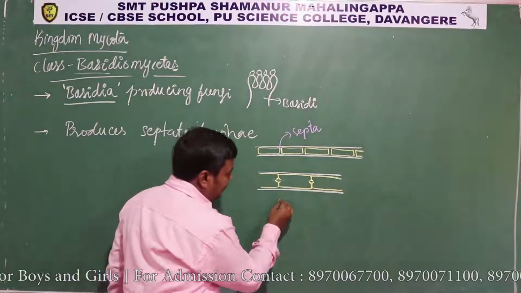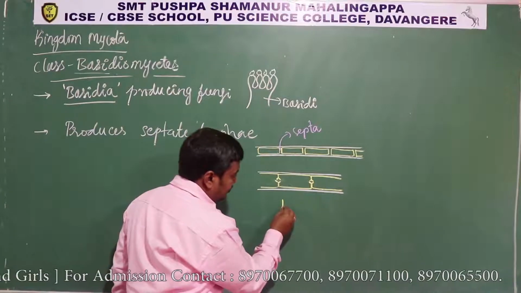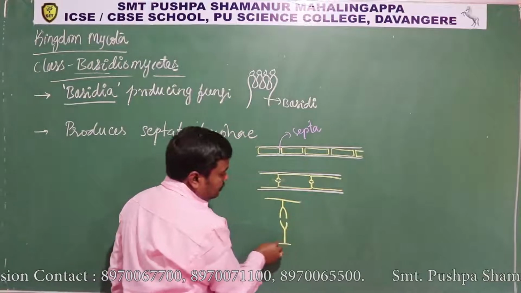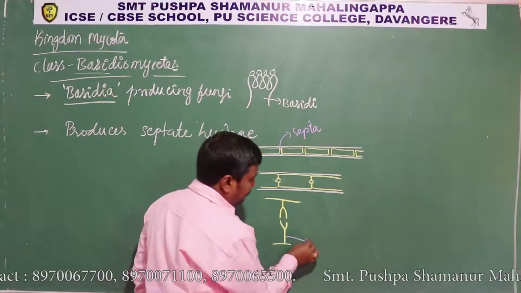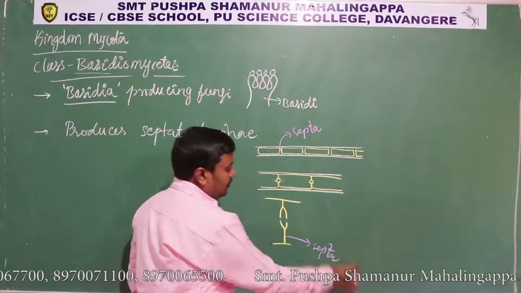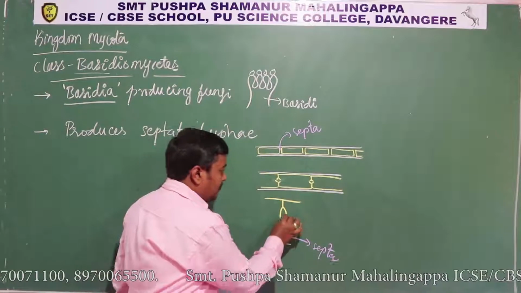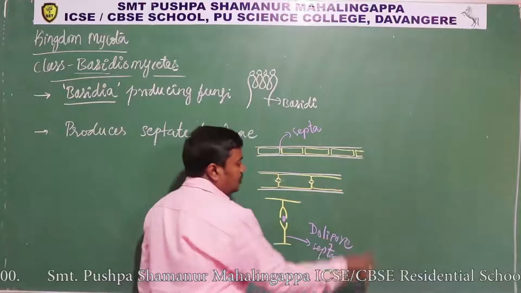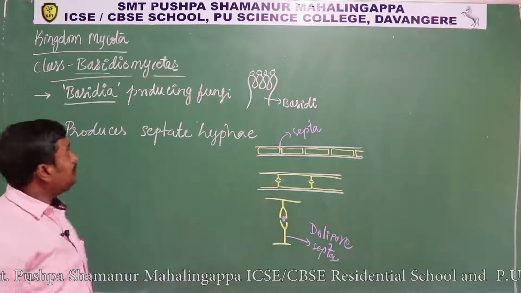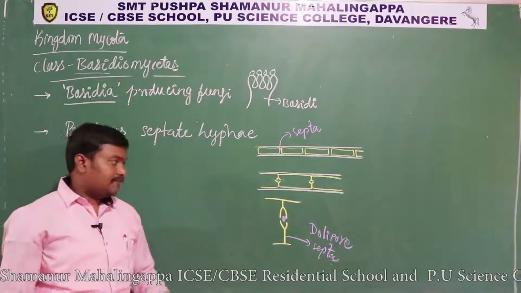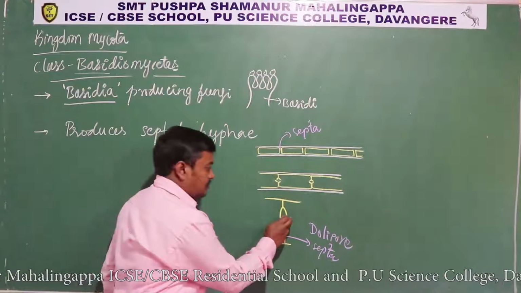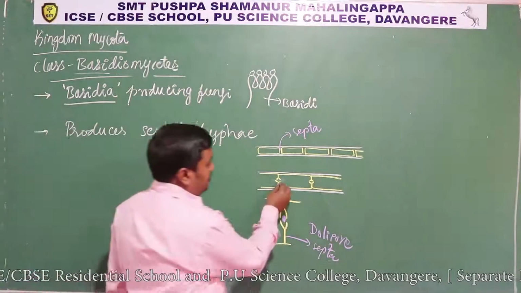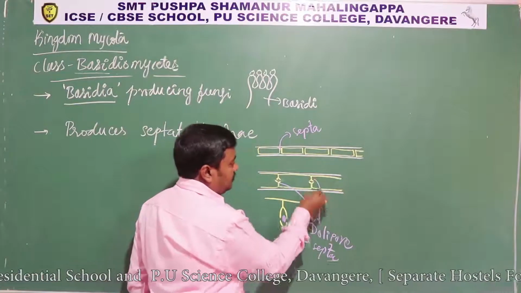That means the septa cross wall is like this. This septa is called by a specific name, dolipore septa. The presence of dolipore septa is a characteristic feature of this basidiomycete. There is also an oronin body present there. So this is dolipore septa.